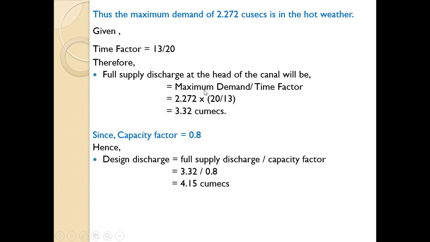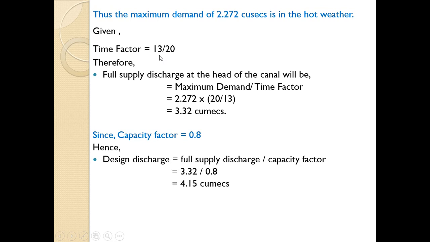So full supply discharge equals maximum demand out of various seasons divided by time factor. Here maximum demand we have calculated for hot weather, and it is 2.272 cumecs, divided by time factor 13 by 20.